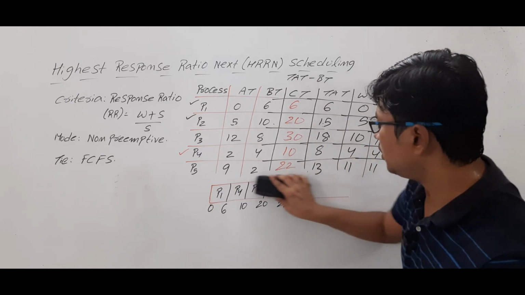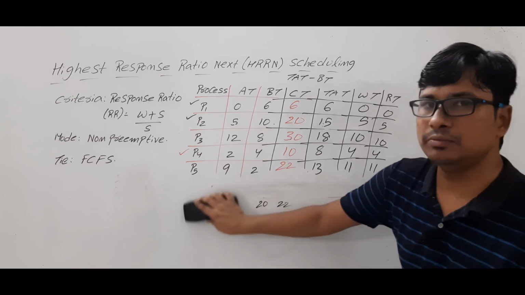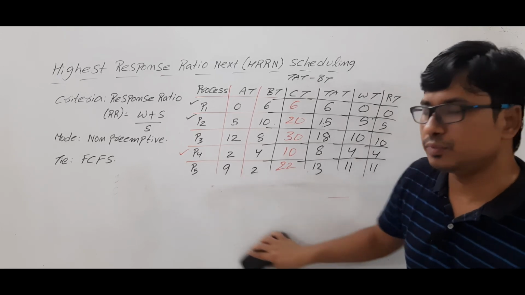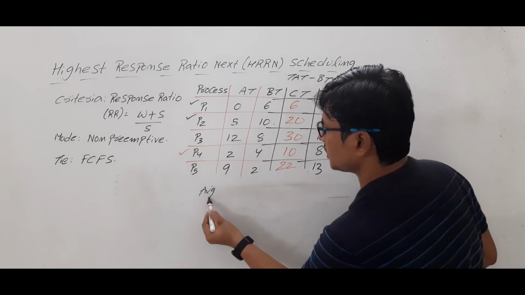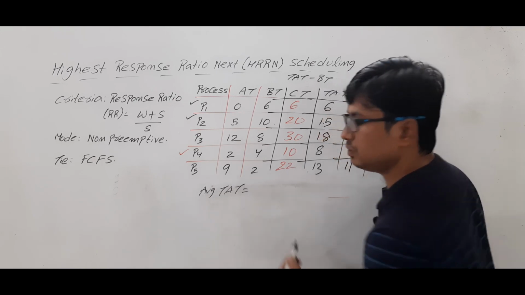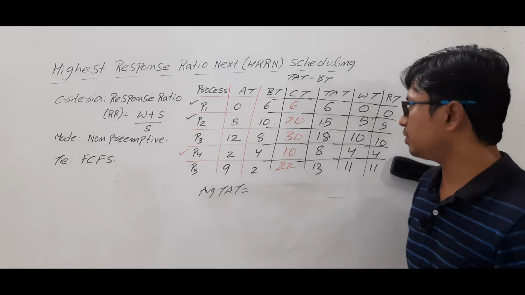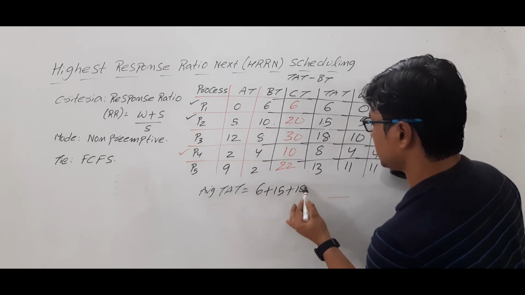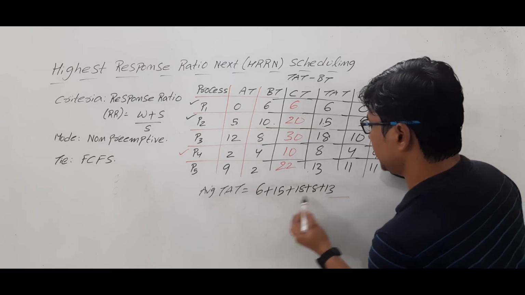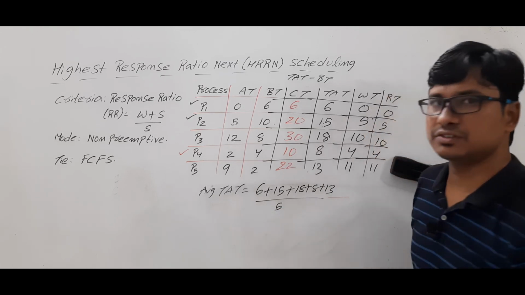Now, once we have the turnaround time of all the processes, we can compute the average turnaround time, which is 6 plus 15 plus 18 plus 8 plus 13 by the number of processes, which is 5.